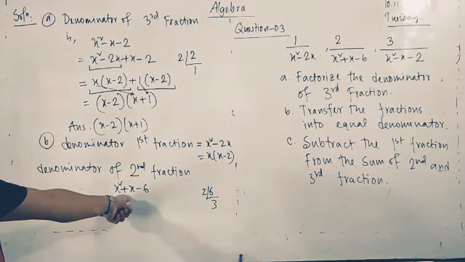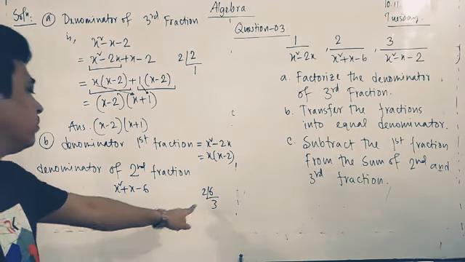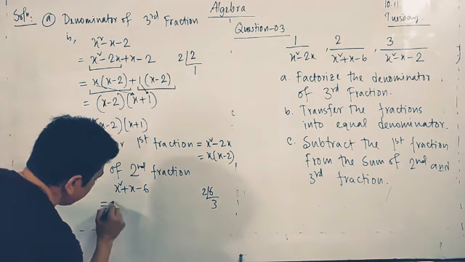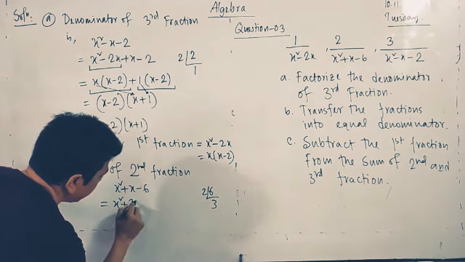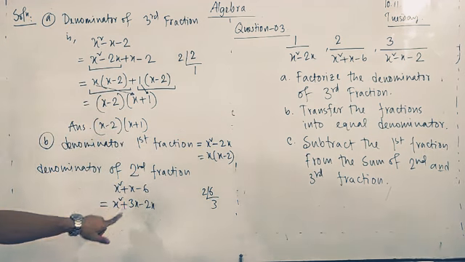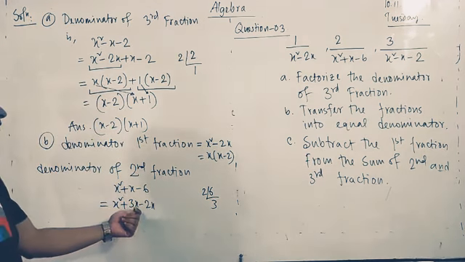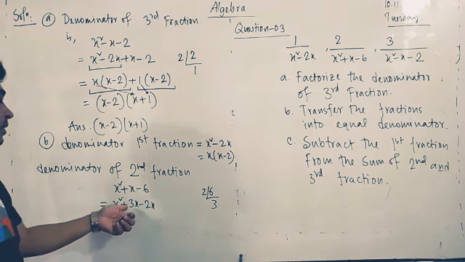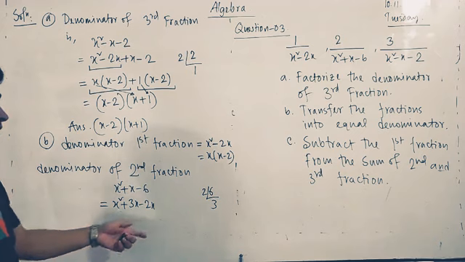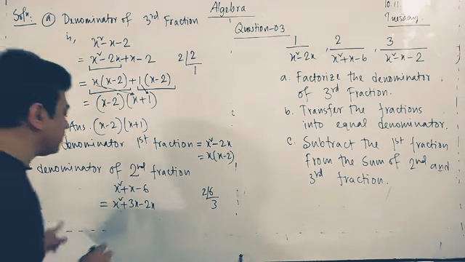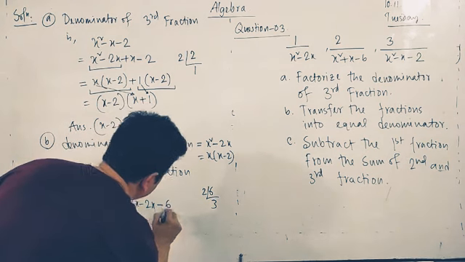This plus x we have been given. So we have to take the bigger one first, and it should be plus. So we can write x square plus 3x minus 2x, because we have to get only x. If we don't subtract 3x minus 2x, how will we get it? It's not possible. That is why I have written plus 3x minus 2x. And if you multiply plus 3 into minus 2, we will get minus 6.